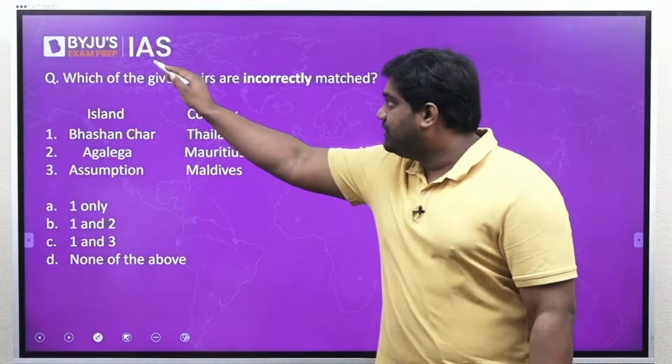First we have the Bhasanchar Island matched with Thailand over here. Agalega Islands matched with Mauritius, the Assumption Island matched with Maldives. So to answer this question, you need to know where these islands are exactly located, why these islands were in news. So let me provide a brief explanation for this. See, in this map you can see the Bhasanchar Island over here. It is actually located in Bangladesh.